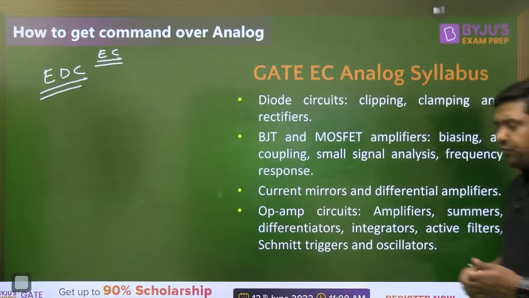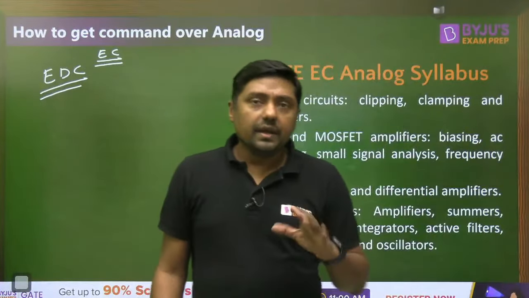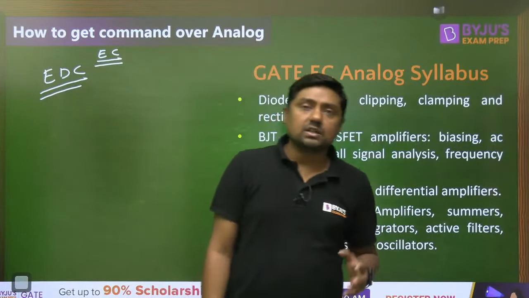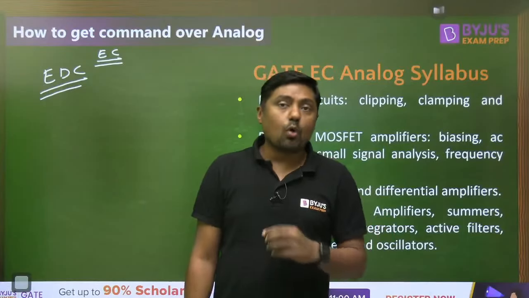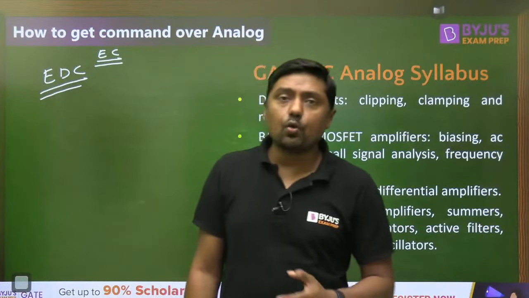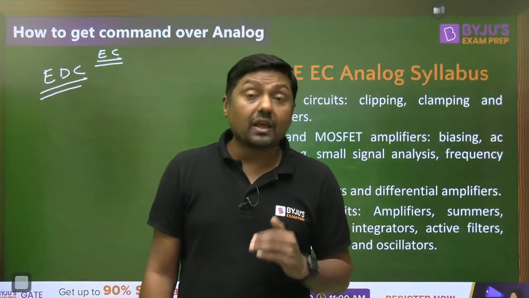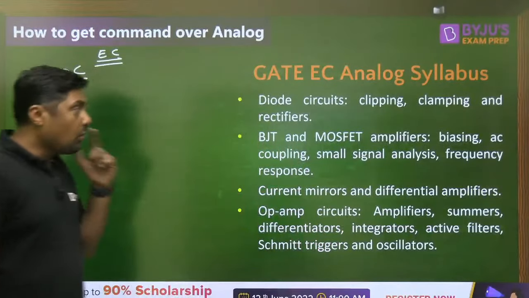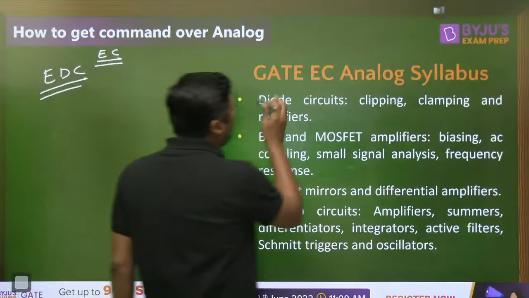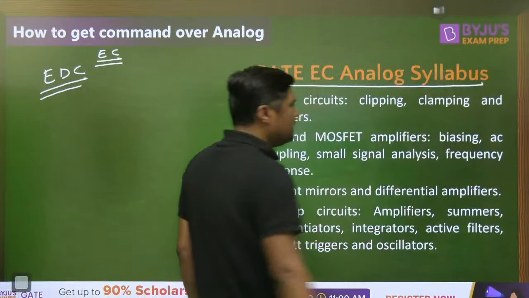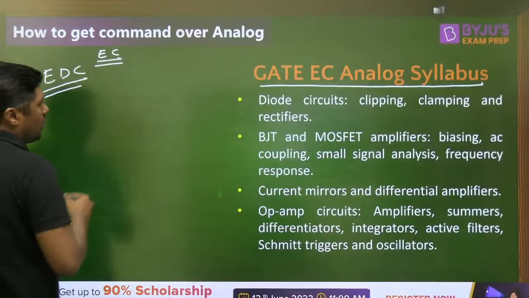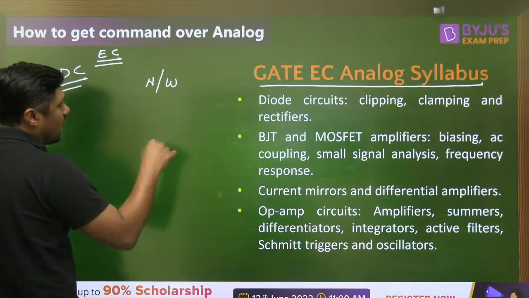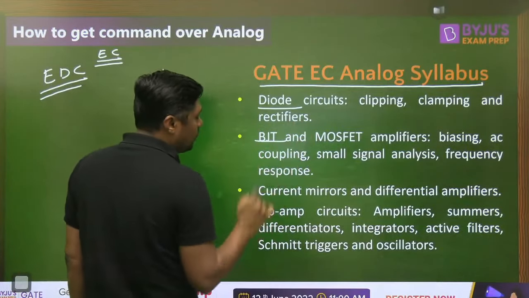So what is the difference between EDC and analog? EDC means the core concept of electronic devices, like semiconductor physics, BJT, diode, MOSFET, CV characteristics, special diodes, and the mechanism of breakdown diodes. These are the parts of EDC. So what about analog? Analog is just the application of all these devices. That's why if you want to solve a question from analog, two things are required: network, and second, a basic idea about the diode, BJT, and MOSFET.